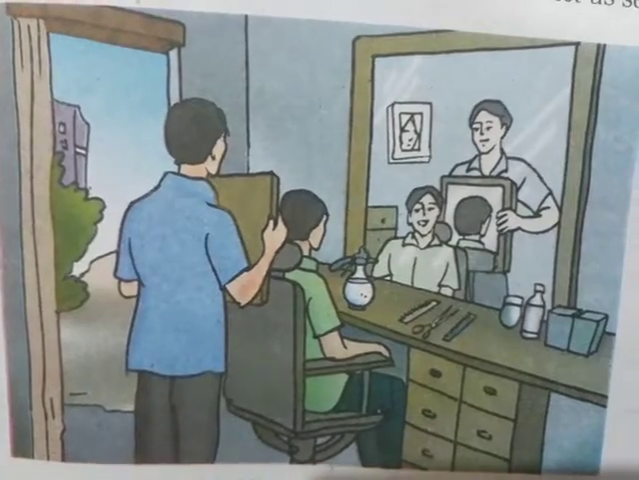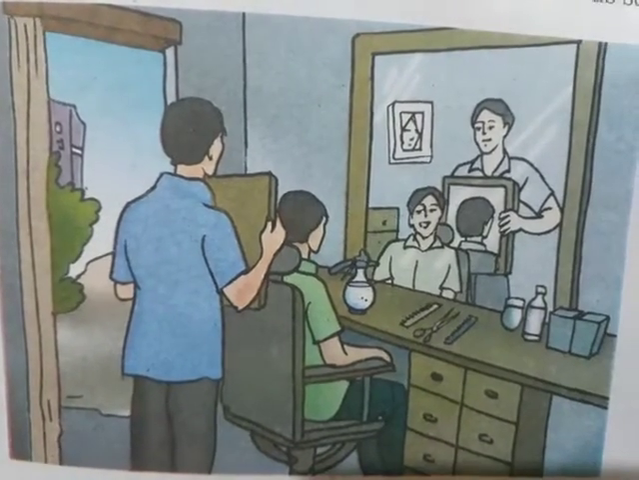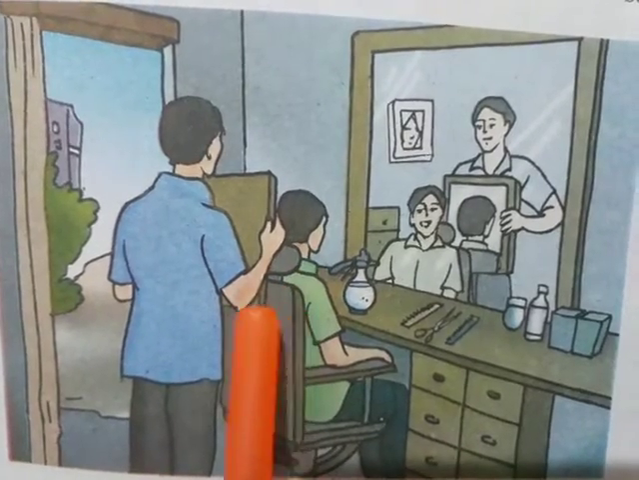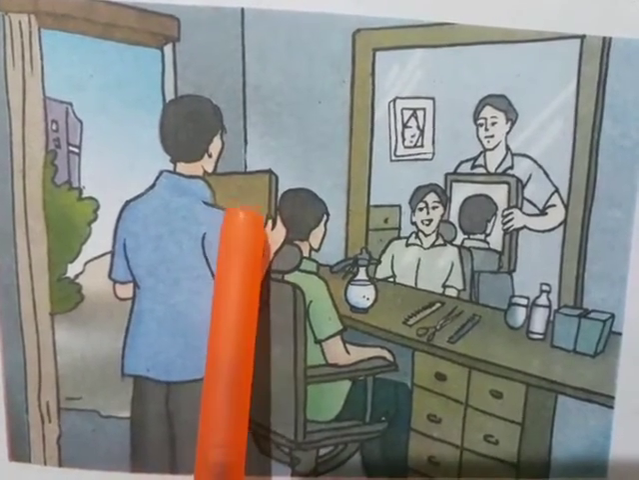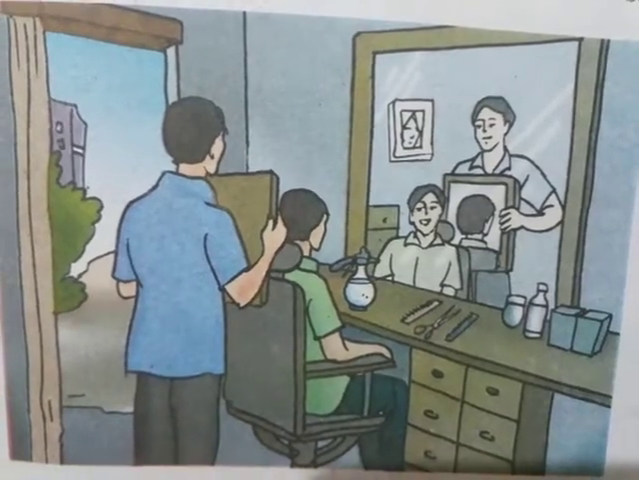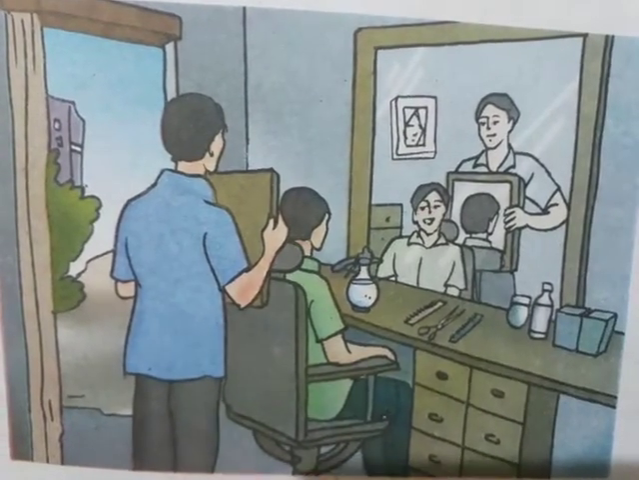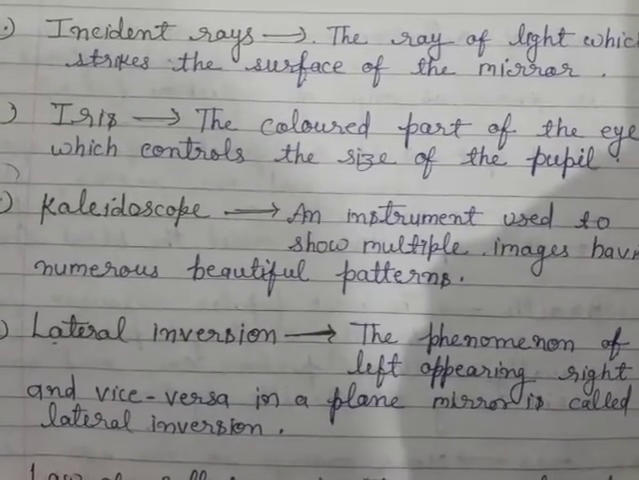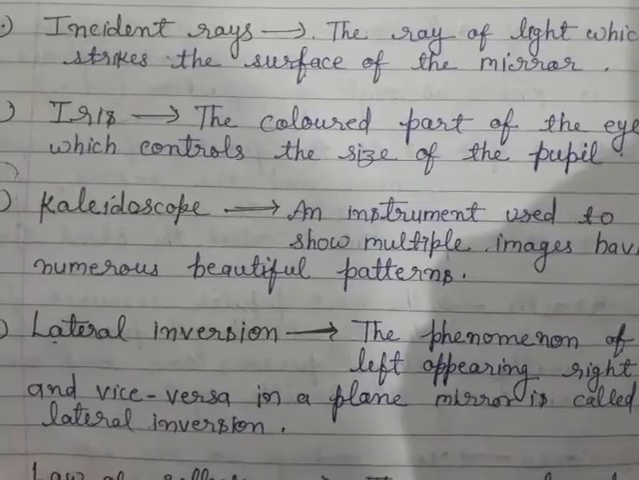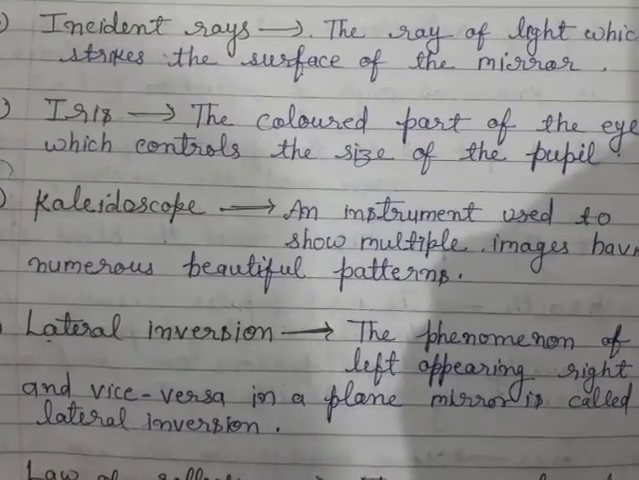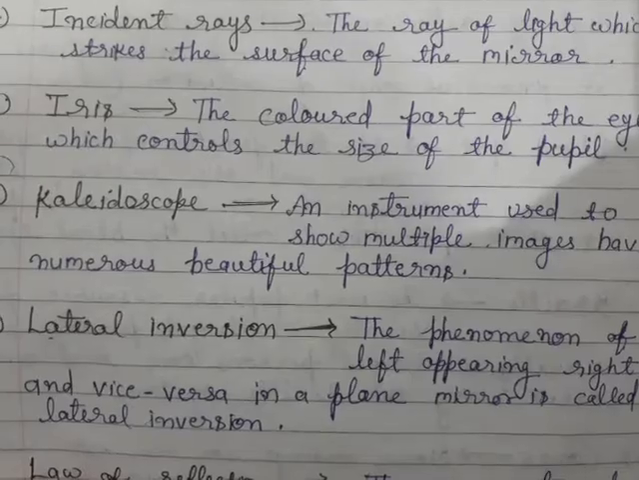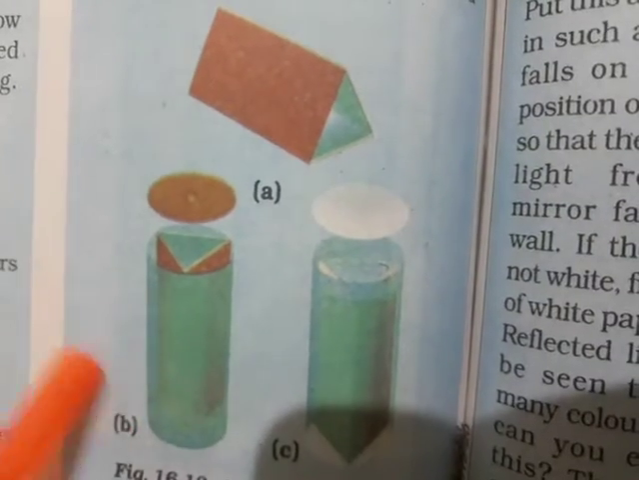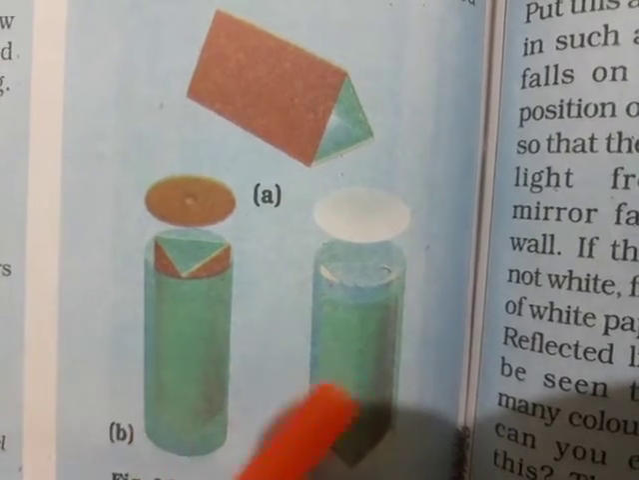This diagram is showing a mirror at the hairdresser shop. In it, this boy can see the backside from the other mirror. This is because reflected light can be reflected again. What is a kaleidoscope? An instrument used to show multiple images having numerous beautiful patterns is called a kaleidoscope. These diagrams are showing the making of a kaleidoscope.